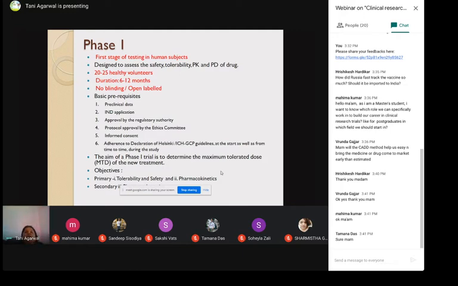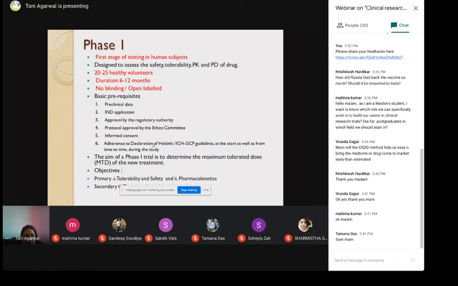The patient or healthy volunteers you are recruiting have to be informed clearly what drug is being given to them, what the effects of that drug are, how it can affect their body, and what the risks and benefits are. Everything has to be informed in writing, and the participant has to fully understand this. Only if they agree will they give the consent. Then there is adherence to the Declaration of Helsinki or the GCP guidelines. This we can talk about later.